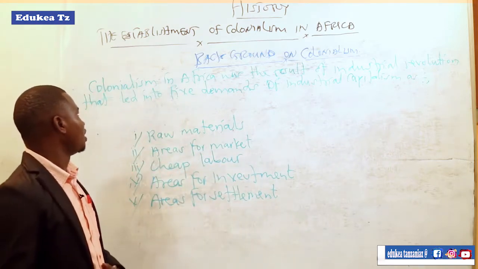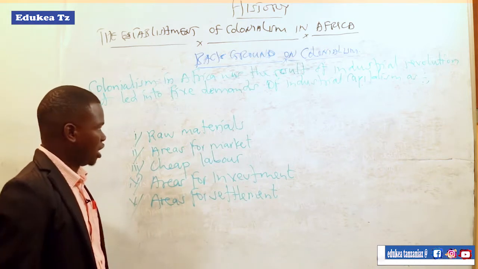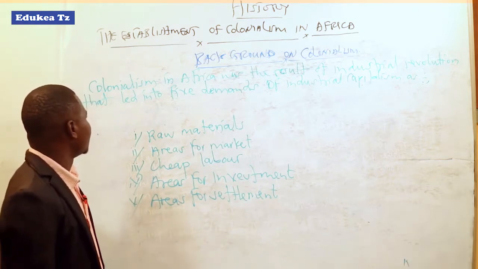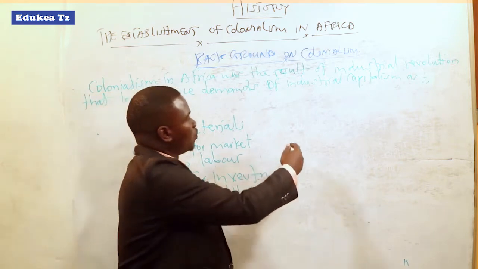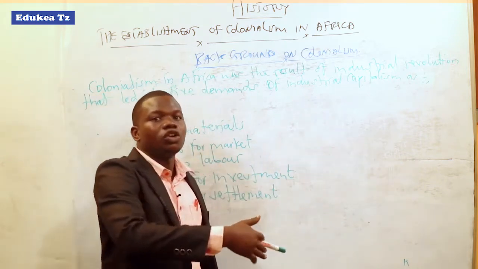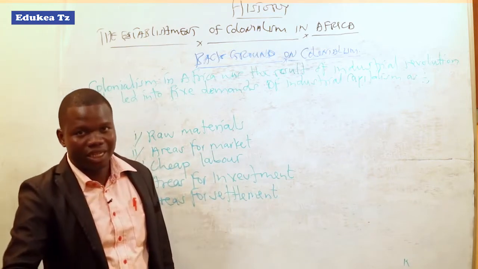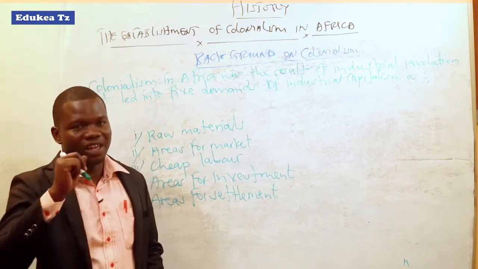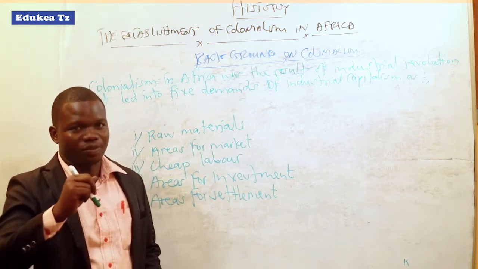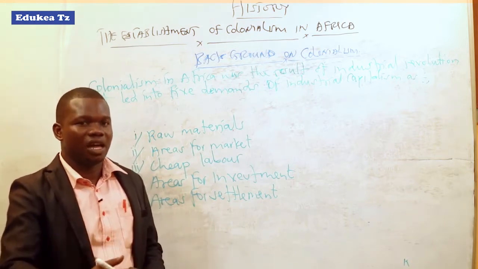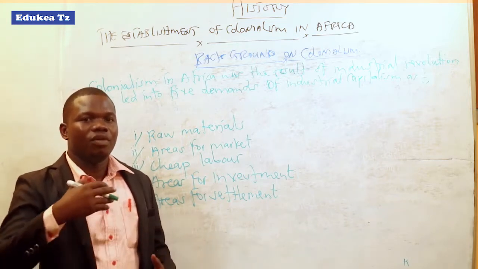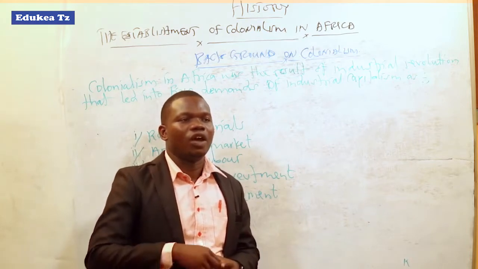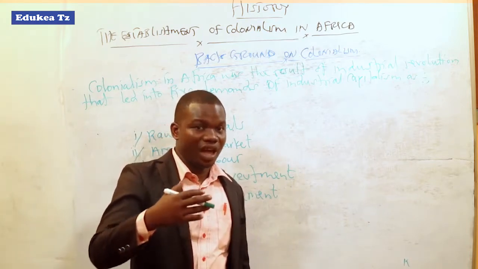As I said earlier, colonialism in Africa was the result of the industrial revolution, which led to 5 demands of industrial capitalism. European industrialization led to the emergence of those 5 demands. Those demands first gave them the interest of establishing colonialism in Africa.